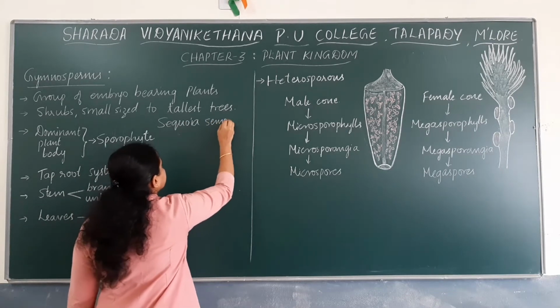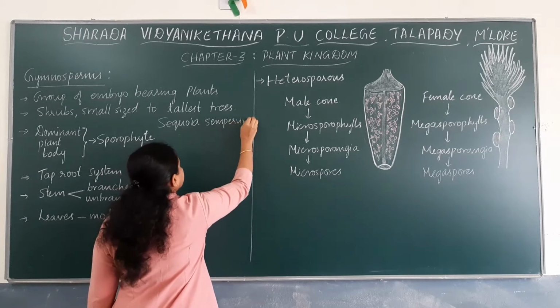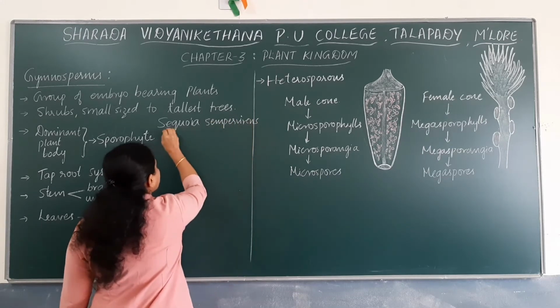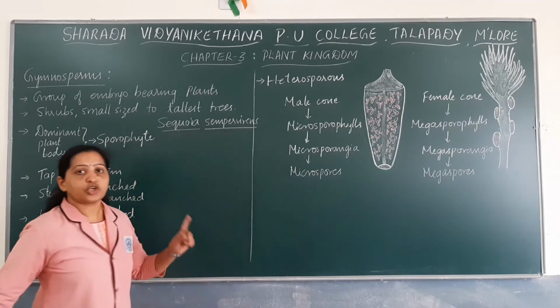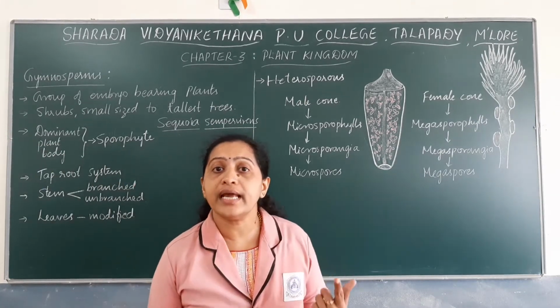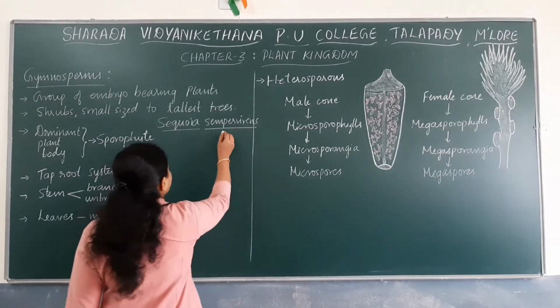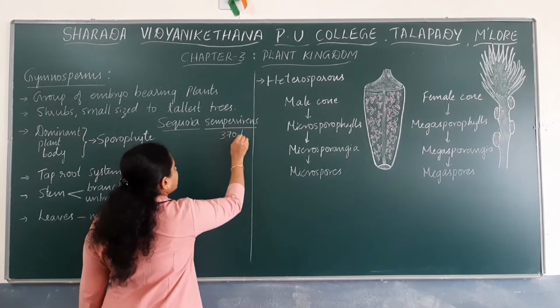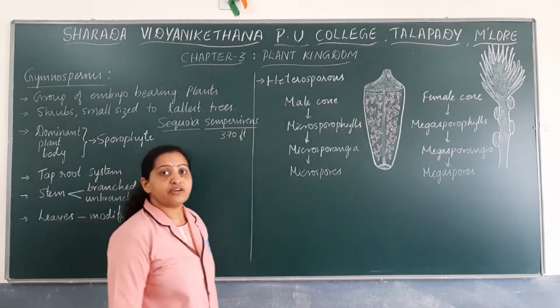Sequoia sempervirens is the tallest tree, which can grow up to a height of around 370 feet.